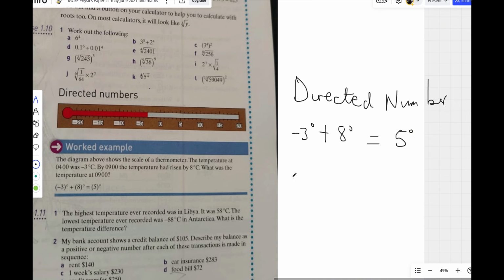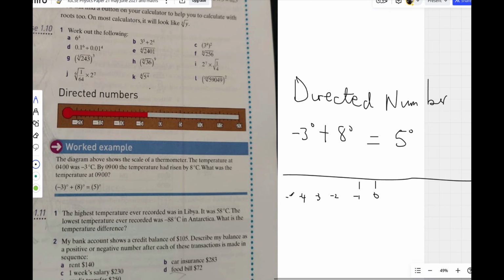Now how? Let's say I have a number line. I have here 0, then -1, -2, -3, -4, -5.